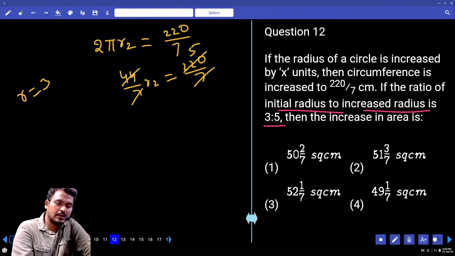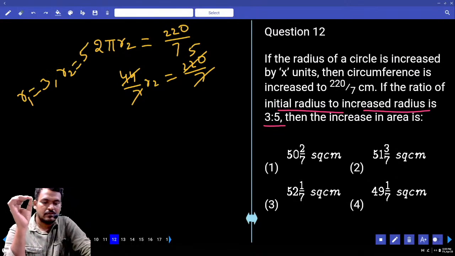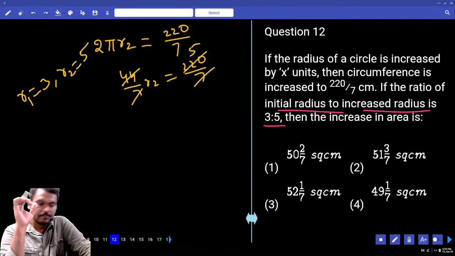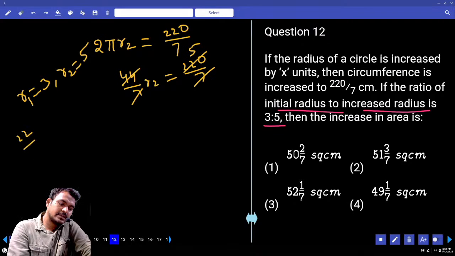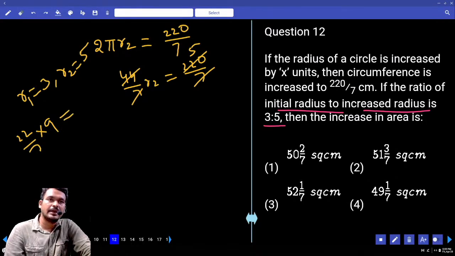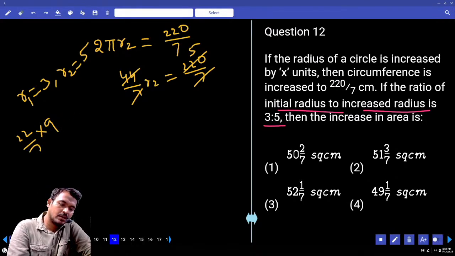R equal to originally 3. New radius... 22 by 7 into 9, or not? 22 by 7 into 9, that is the original area, or not? What is the new area?